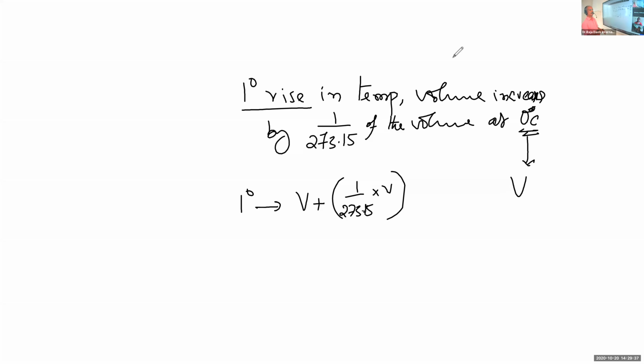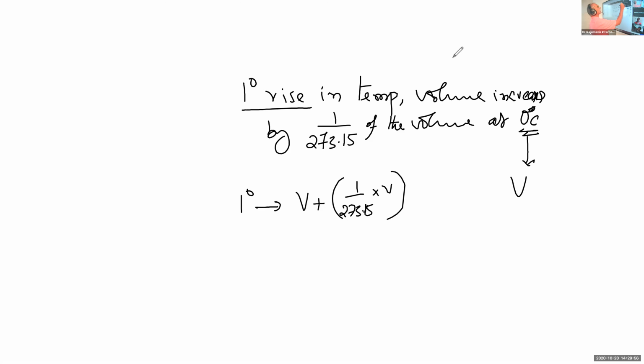Suppose you decrease the temperature. When the temperature is decreased, the volume is also decreased, since they are directly proportional. When temperature increases, volume increases; when temperature decreases, volume decreases.